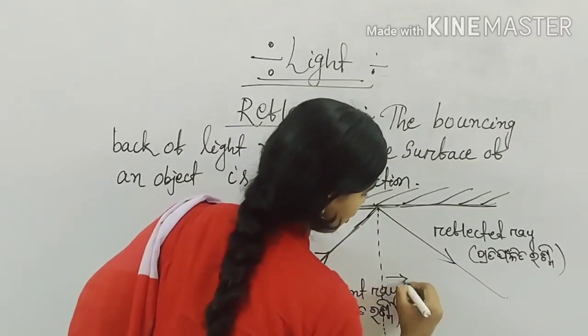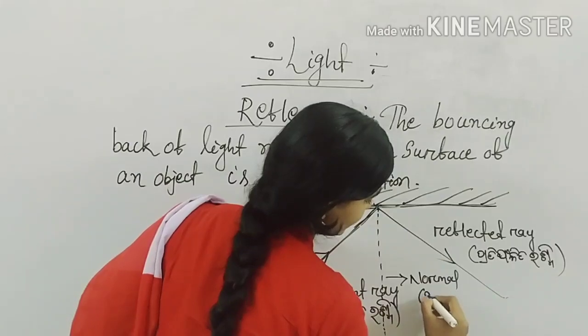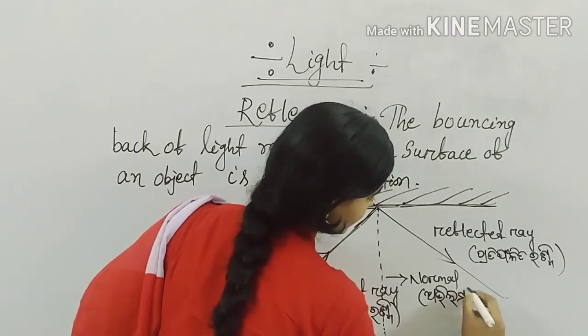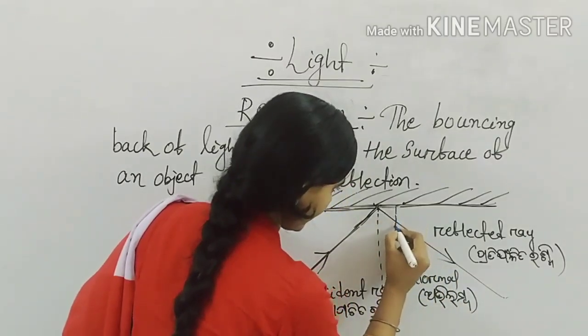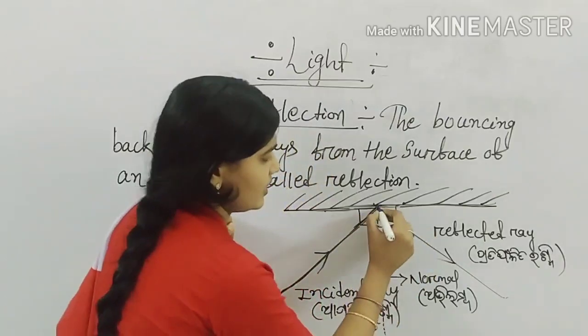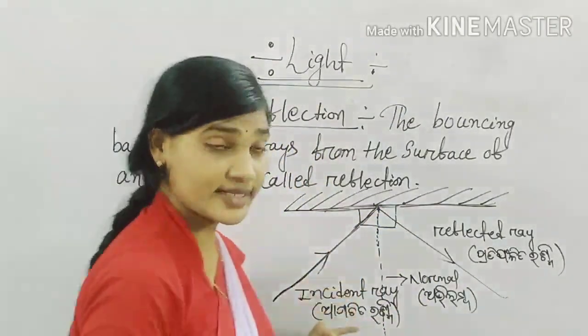If I draw this line here, this is known as normal. Normal, and we can say this line in Odia as abhilambo. That means here this is the angle 90 degree. Okay, so this is the normal line.